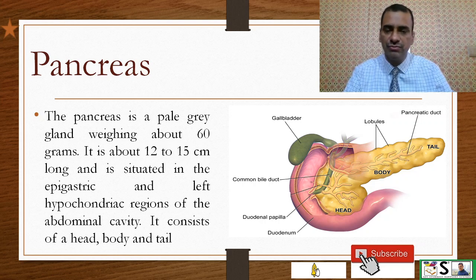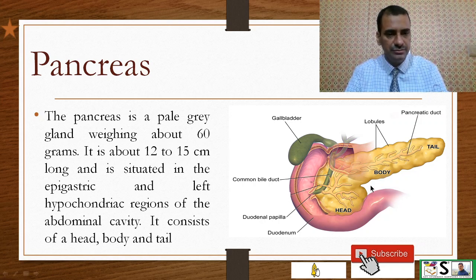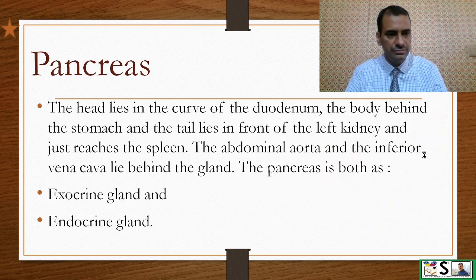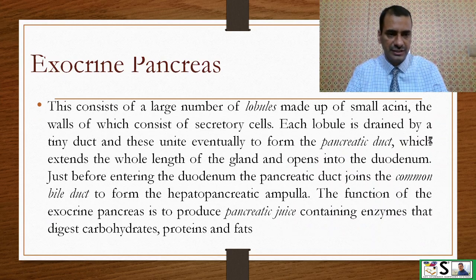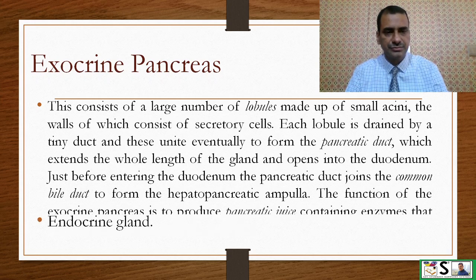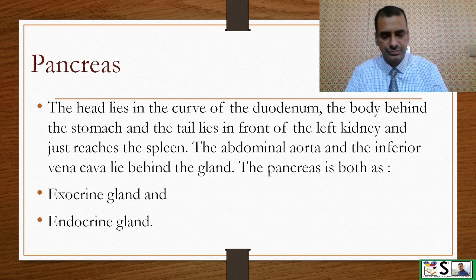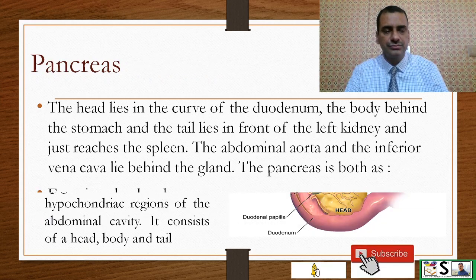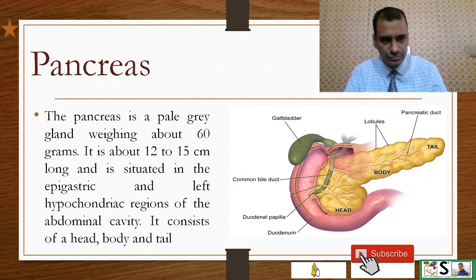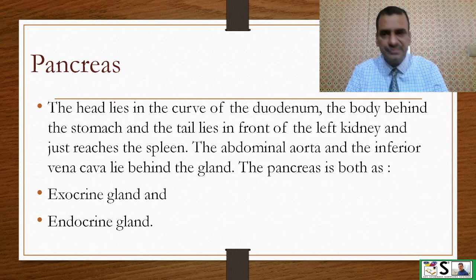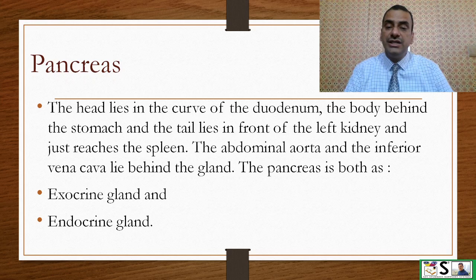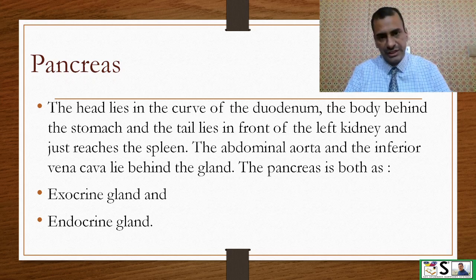It consists of a head, body and tail. Here you can see this is the head, this is the body and this is the tail. The head lies in the curve of the duodenum.